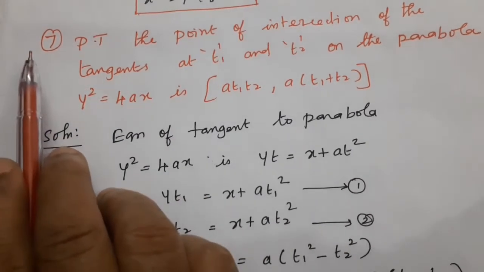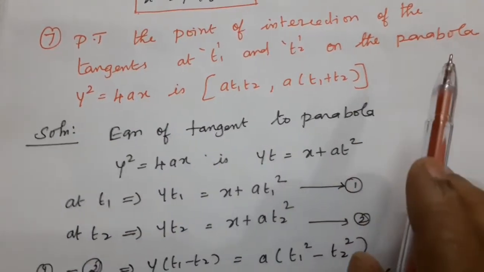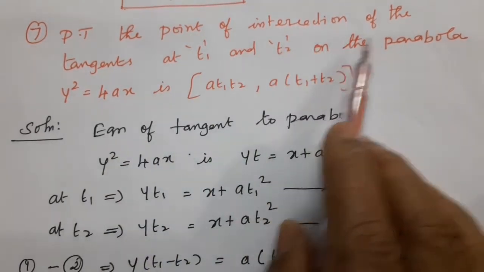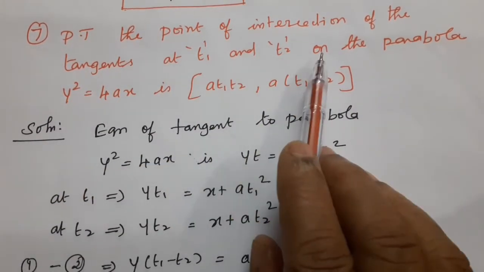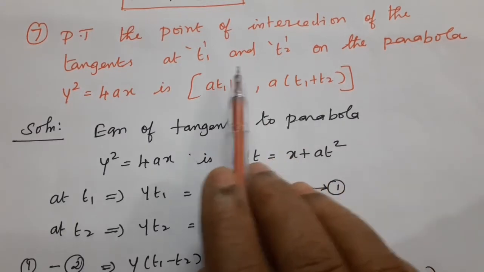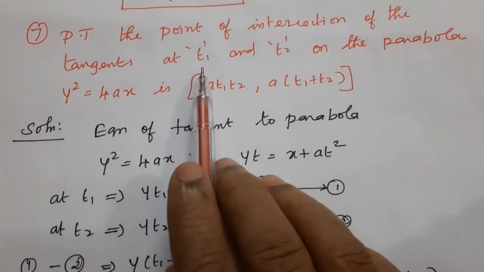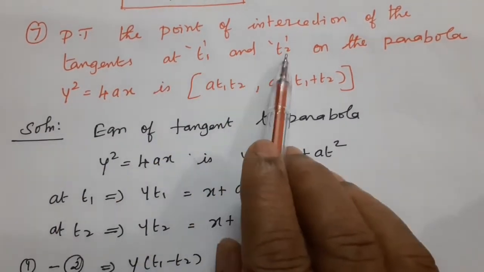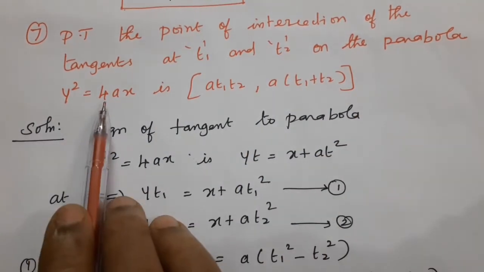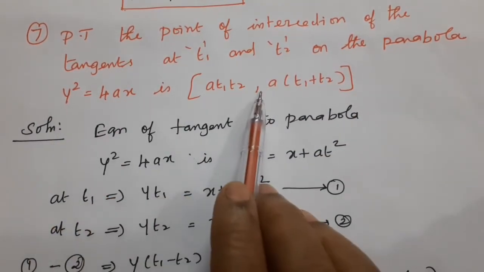So see question number 7. Prove that the point of intersection of the tangents, meaning where the two tangents meet, at t1 and t2 on the parabola y square equal to 4ax. We are going to prove this result.